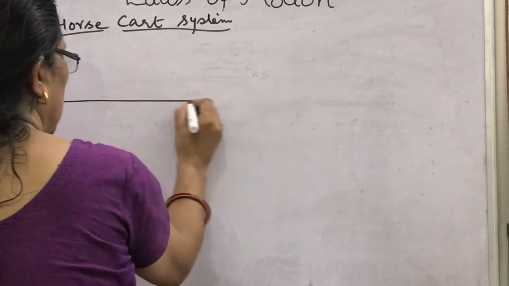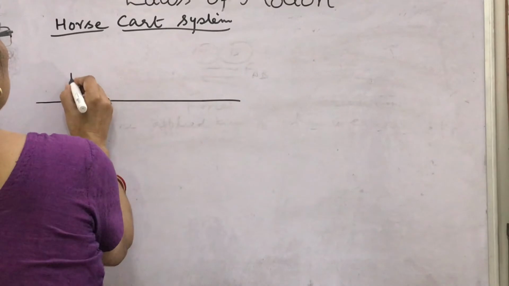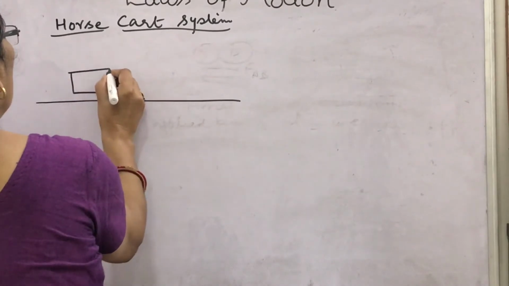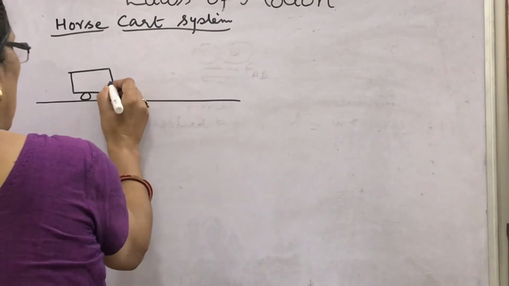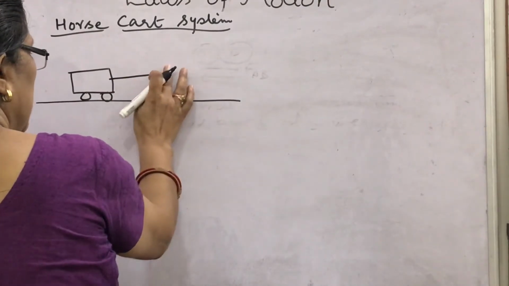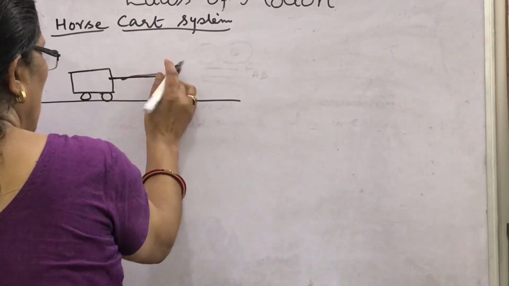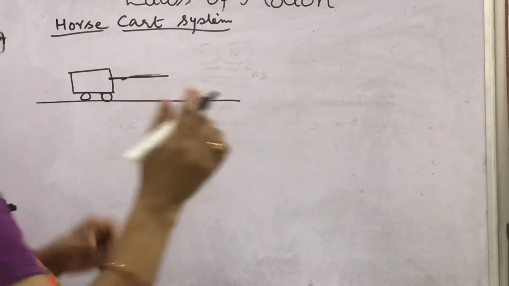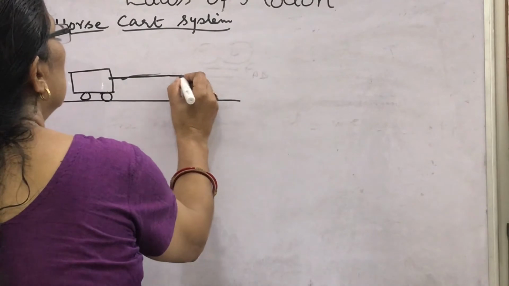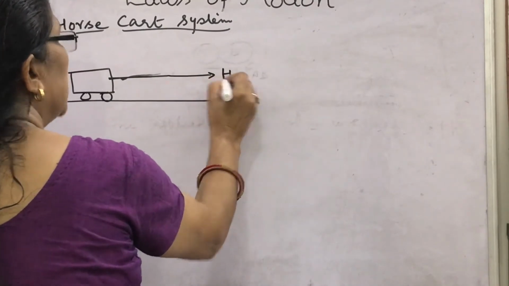Suppose this is the cart, these are the wheels, and it is tied with a string, and it is being pulled by the horse. So it is being pulled by the horse in this direction.